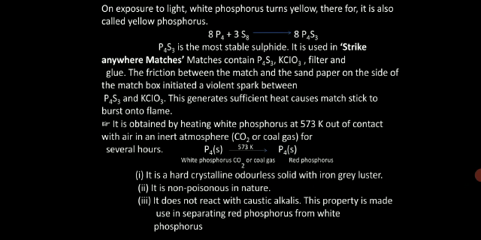Red phosphorus is obtained by heating white phosphorus at 573 Kelvin without contact with air. It is a hard, crystalline, odorless solid with iron gray luster. It is non-poisonous in nature. It does not react with caustic alkalis, and this property is used in separating red phosphorus from white phosphorus. It's very important: white phosphorus does not react with caustic alkalis, but red phosphorus does. Clear?